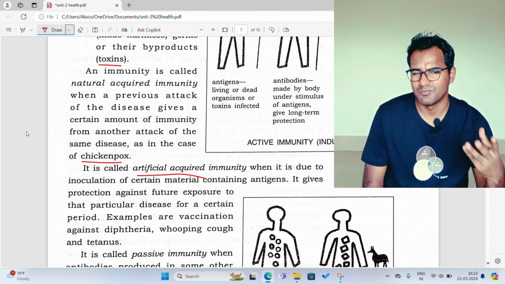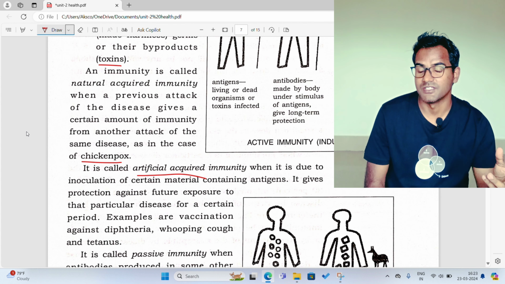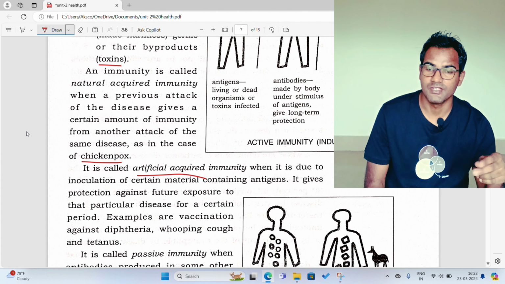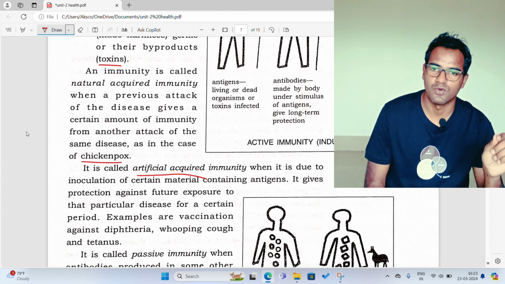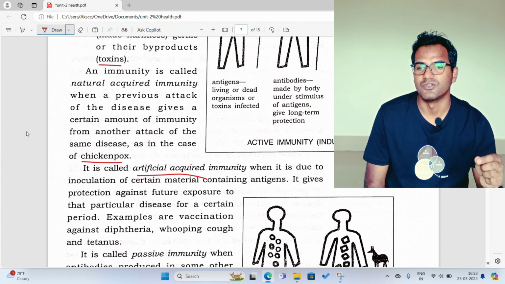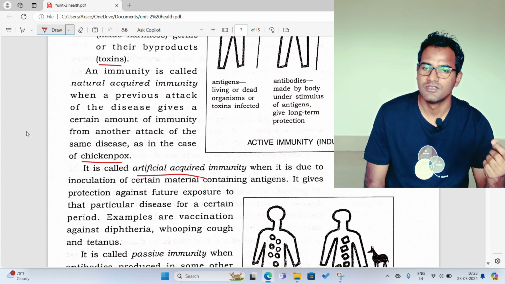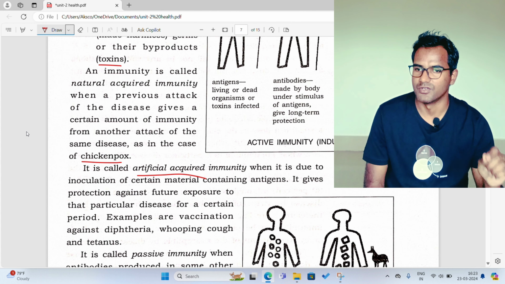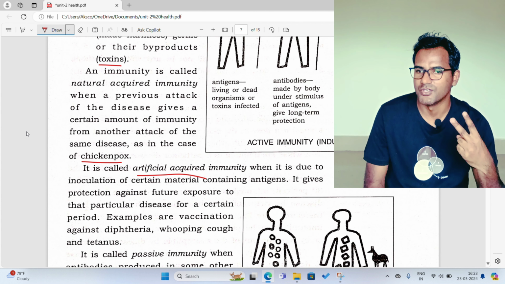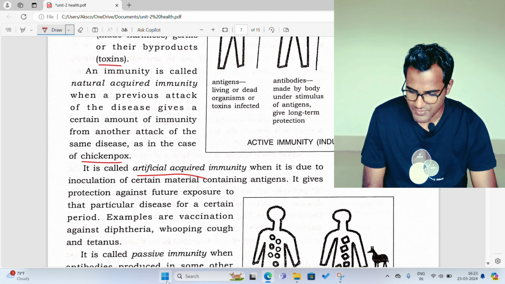Now you might have seen the people taking polio drops, right? The children are taking polio drops. Why? So that they do not get the disease or the disability called polio in their life. So how many drops do they take? 2 drops of polio, right? Now let us see what we have next.